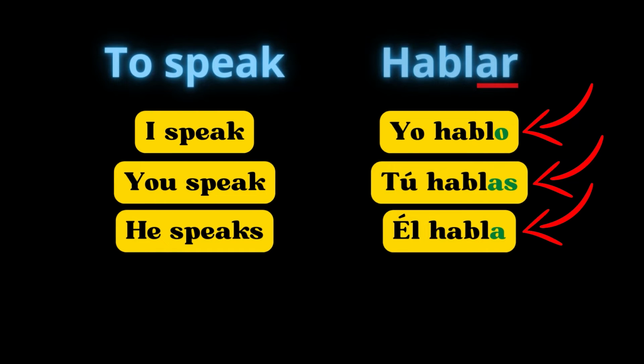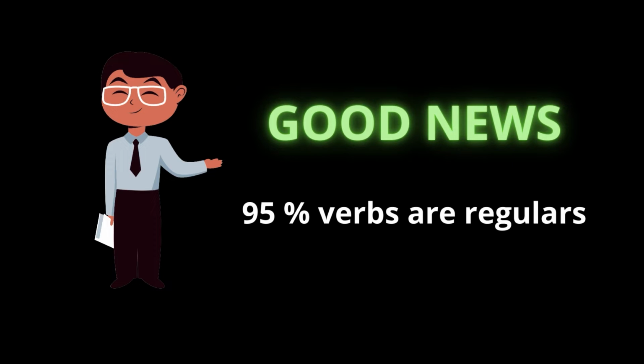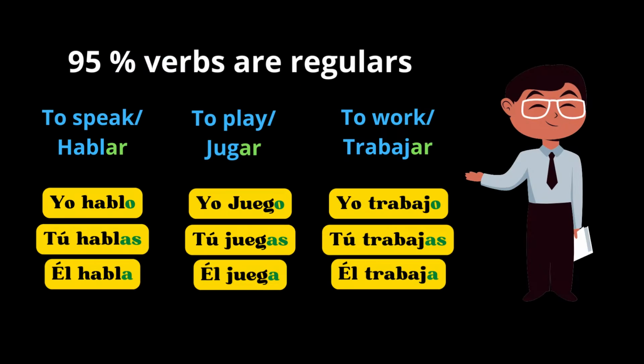As you can see, it changes depending on the personal pronoun, so we have to learn the different endings or conjugations. I have good news and bad news. The good news is that 95% of the verbs are regular. That means that the ending or conjugation of the verbs will always be the same. So if you know one, you will know all of them.